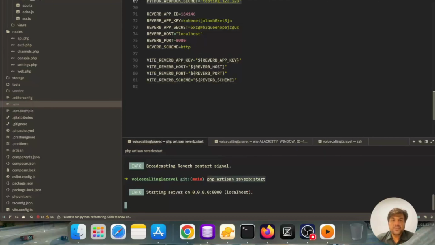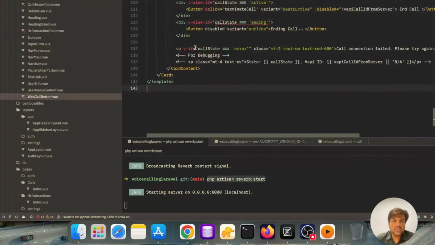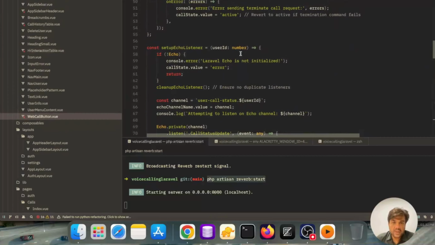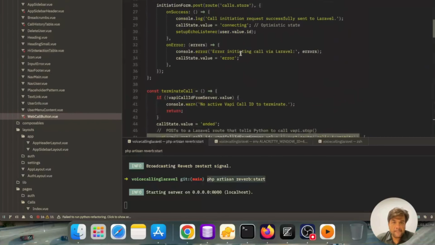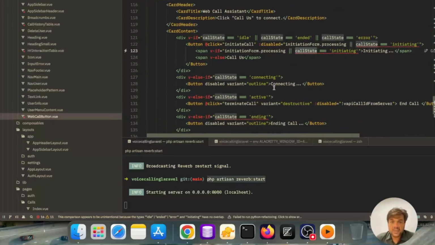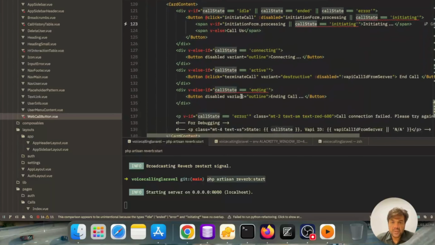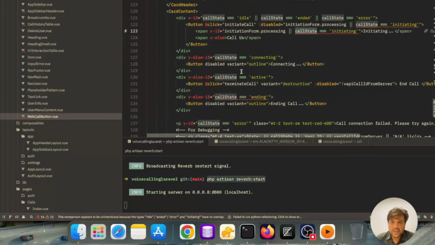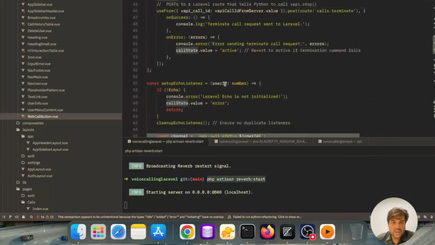Let me show you the web call button component. Here you can see that we are using, where is our button, here. Yeah, here is our button. We are initializing the call from this button. Okay, on the initial state it will see if the call is idle, then it will say initiating, connecting, active on different endpoints.